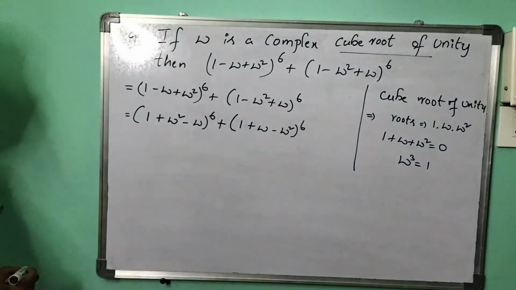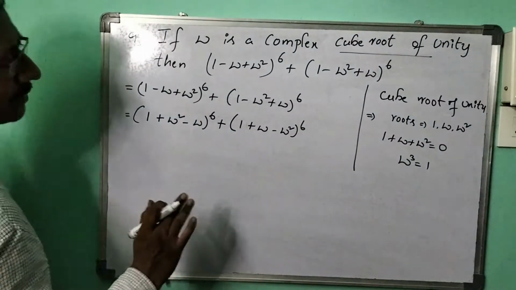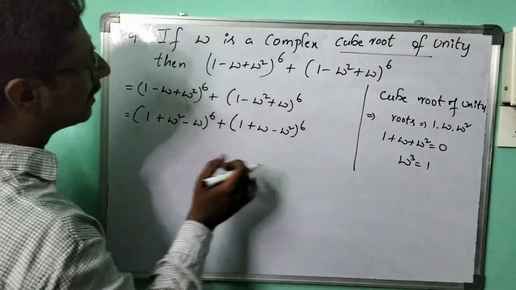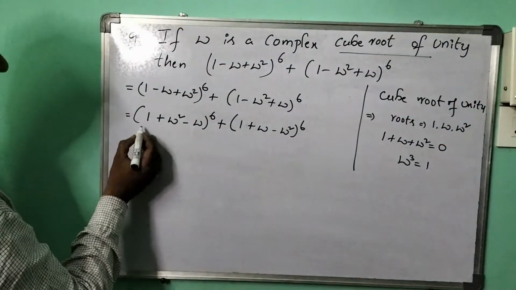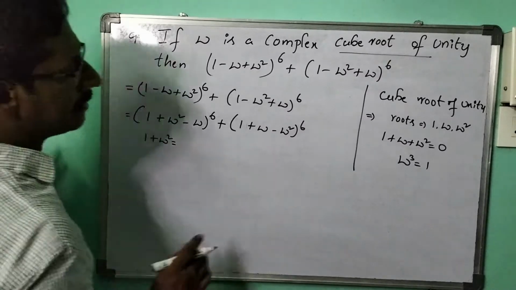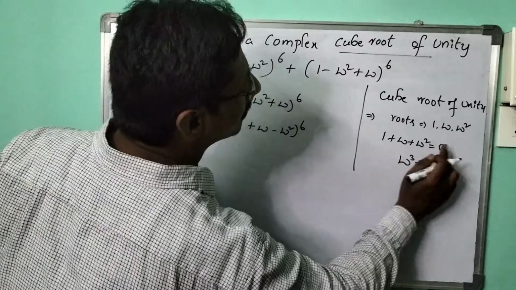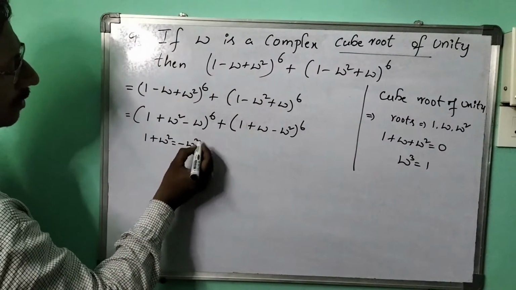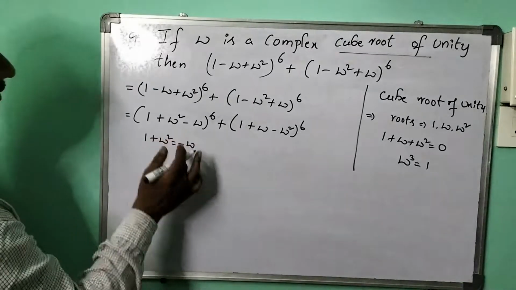Did you observe? I said clearly 1 plus omega plus omega square equals 0. Let me use this condition. Whenever I have 1 plus omega square, I can send the omega to the other side, and that means minus omega.